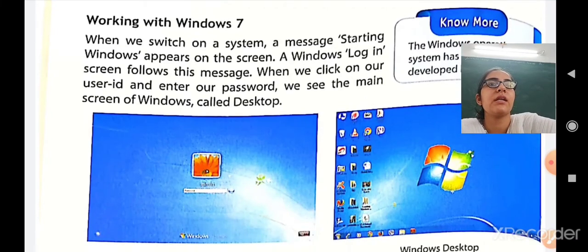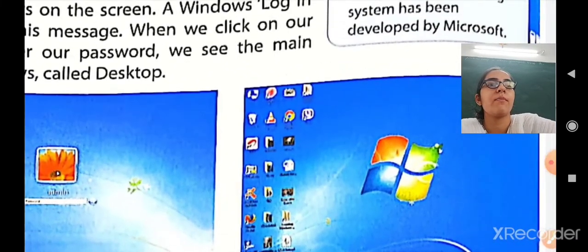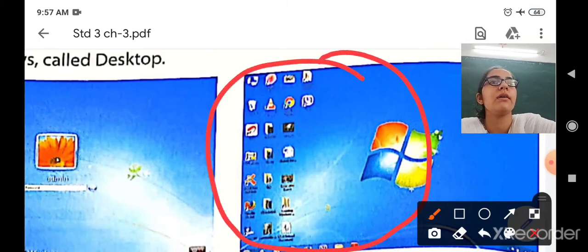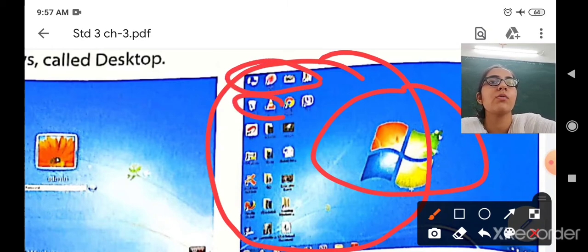The main screen is called the desktop. Here you can see that this is the main screen, this is called the desktop. The image that is displayed is called the wallpaper. You can change it. Here you will see some small square buttons.